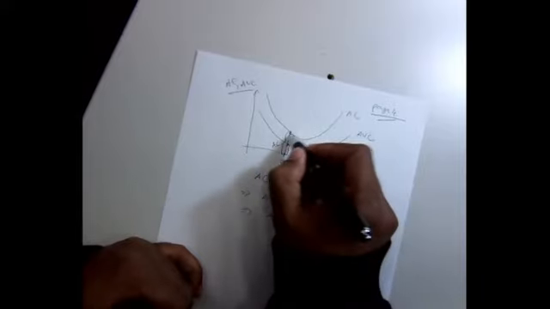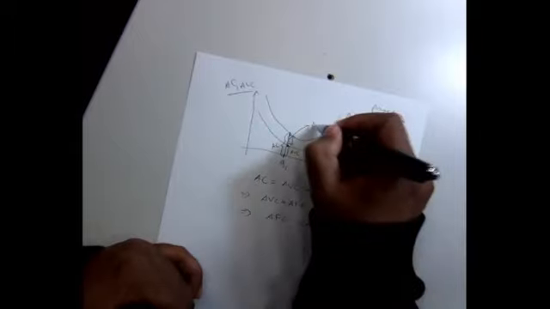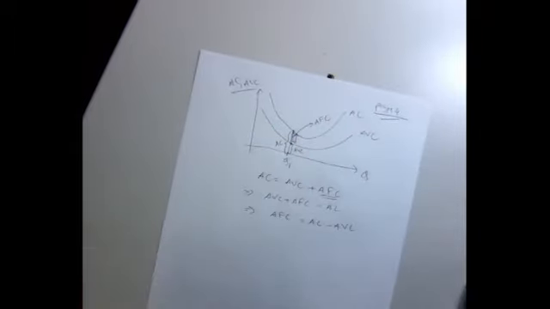This gap, by definition, is nothing but your average fixed cost. Is that clear? So that's why in your textbook, when they talk about the average fixed cost, they're putting average cost and average variable cost. But I'm showing you why they're doing that. That definition will tell you exactly what you need to know.